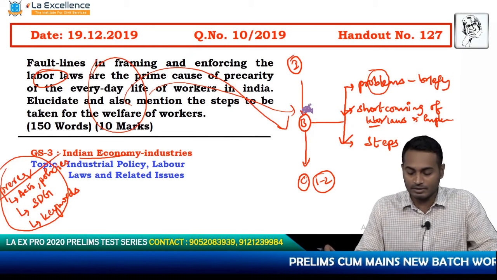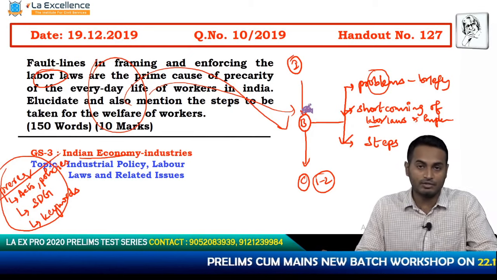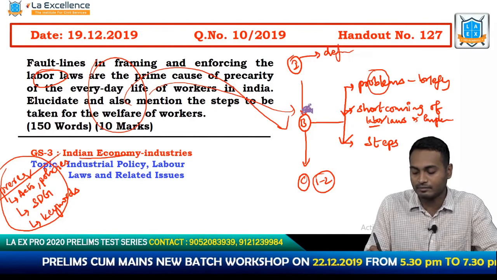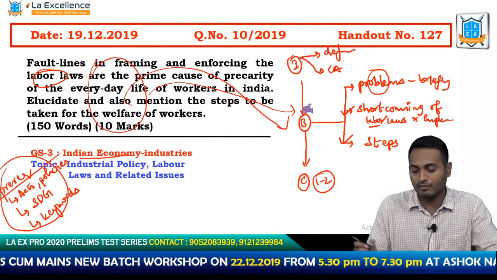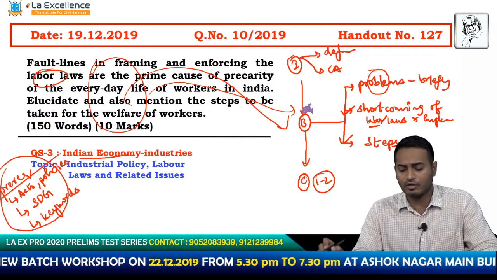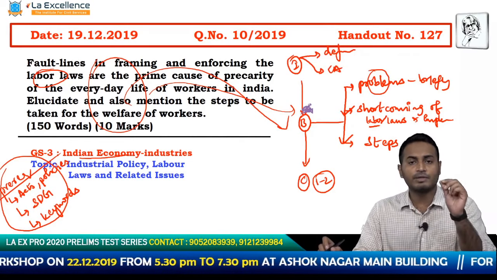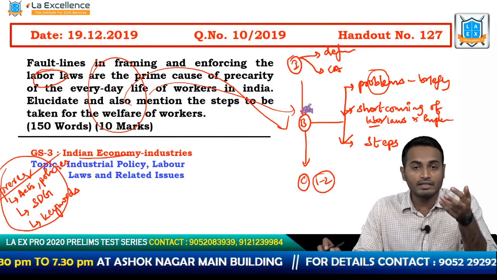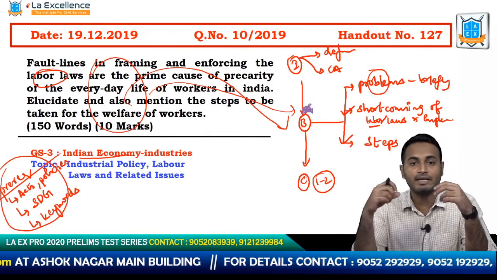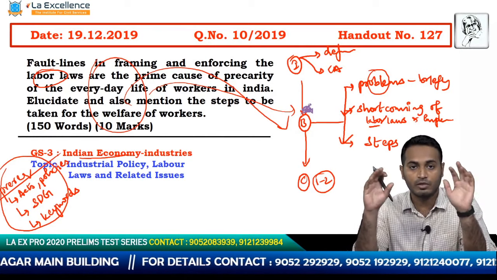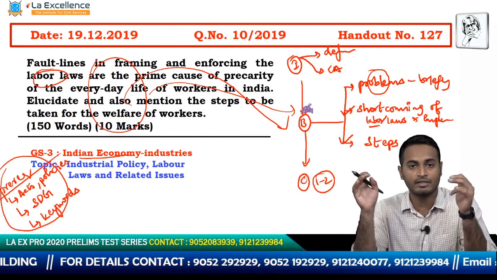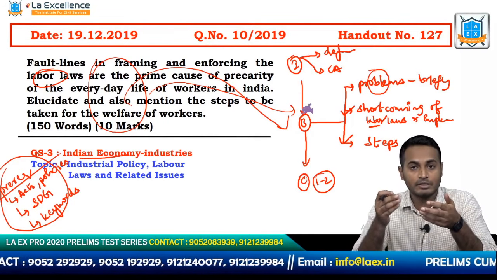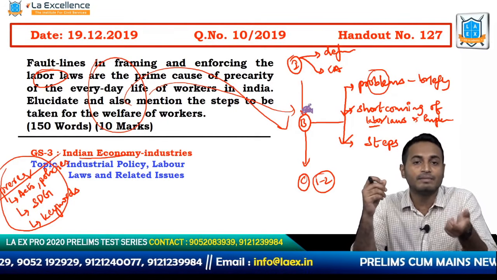So we've talked about the structure. So what is going to be our introduction? The introduction is going to be either a definitional form or a current affairs form. If you're talking about a definitional form, you could always talk about the meaning of labor laws. I just defined the way in which labor laws can be explained to you all. I told you all what the labor laws could be: the employment terms, the trade union formations, and so on. You could tell the same to the examiner so that he understands what you mean by labor laws.